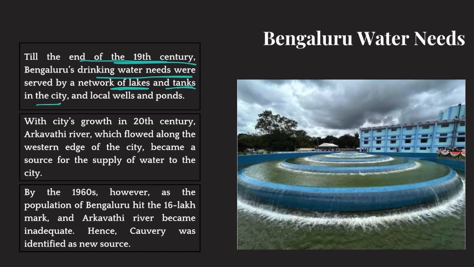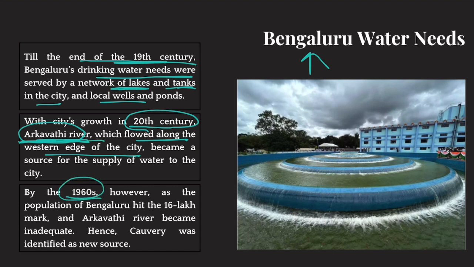But by the middle of the 20th century, the population of Bangalore skyrocketed, and because of that, there was more demand for drinkable water. So the city authorities decided that a nearby river called the Arkavati River, which flowed along the western edge of the city, should become a source of drinkable water. So by the 1940s, 50s, and 60s, Bangalore's water needs came from the Arkavati River.